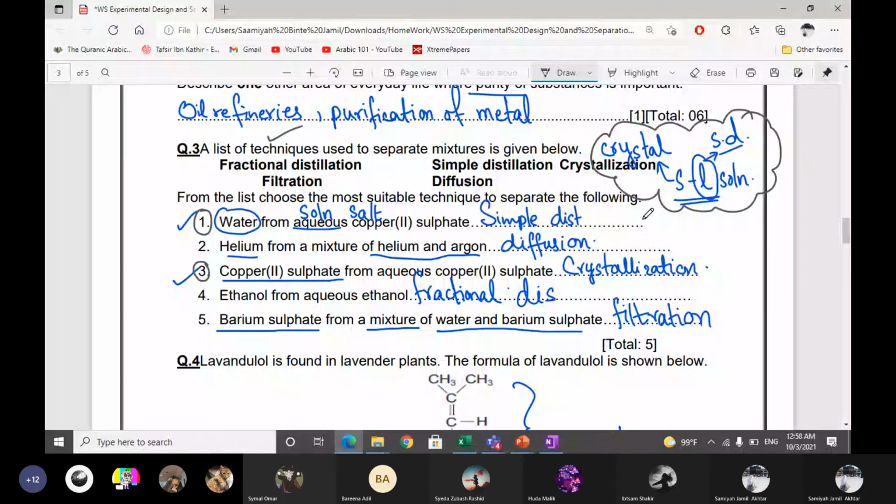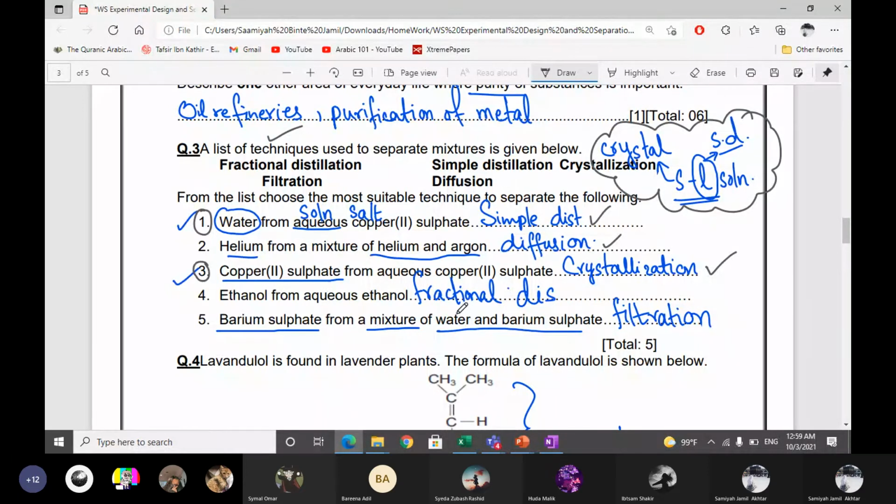Okay, so in aqueous copper sulfate, if we want water from aqueous copper sulfate, then simple distillation. If we want copper sulfate from aqueous copper sulfate, then crystallization. Helium from a mixture of helium and argon, diffusion. Fractional distillation is not for these, because these are gases. Fractional distillation is for liquids.